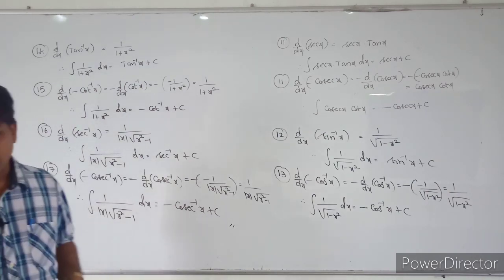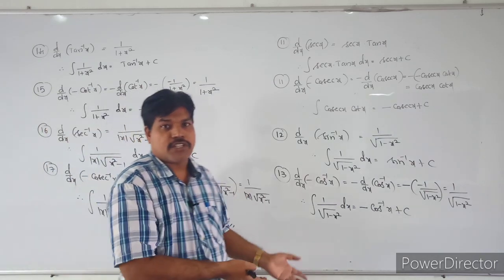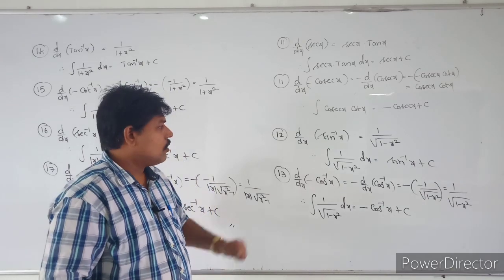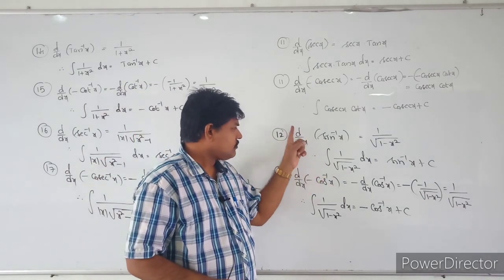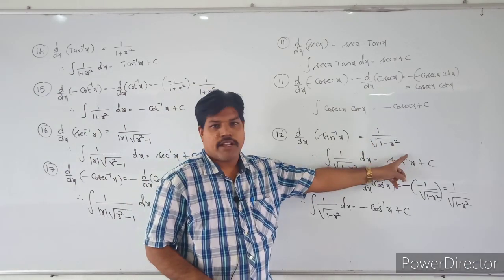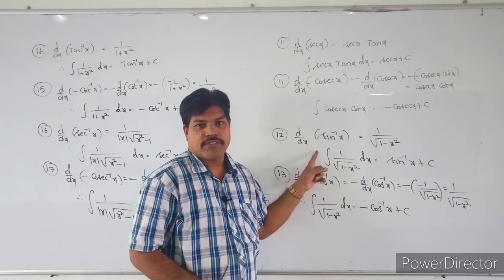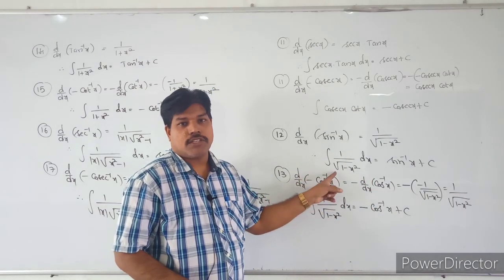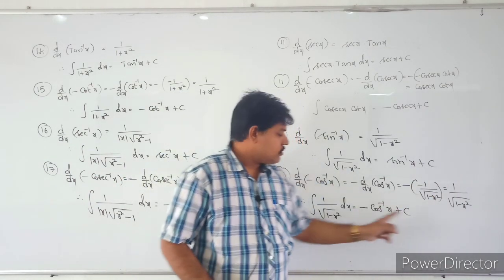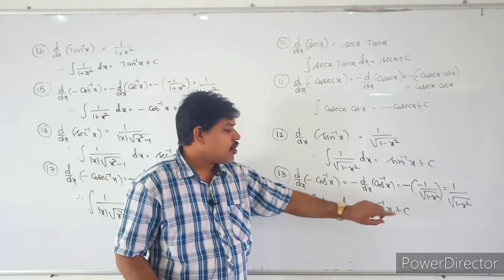So see these formulas once again, students. Very important formulas, and you also have to learn the differentiation formulas by heart. In every problem we will use differentiation as well as integration. Derivative of sin inverse x is 1 by root of 1 minus x square. The integral of 1 by root of 1 minus x square dx is equal to sin inverse x. Derivative of minus cos inverse x is 1 by root of 1 minus x square. So the integral of 1 by root of 1 minus x square dx is equal to minus cos inverse x plus c.